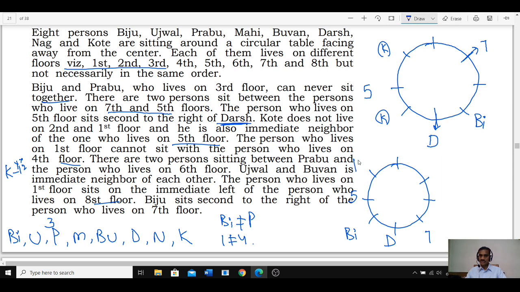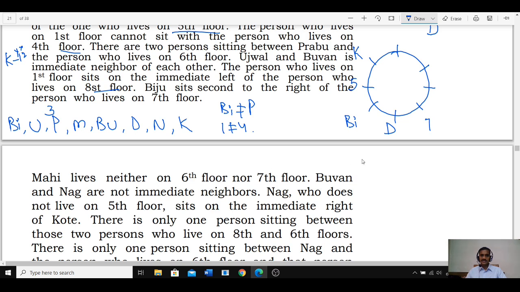In the second case we got SL at this place, but as in the first case we have 2 possibilities. And next one: Mahi lives neither on the 6th nor on the 7th. Mahi cannot be 6, cannot be 7. Bhuvan and Nag are not immediate neighbors.